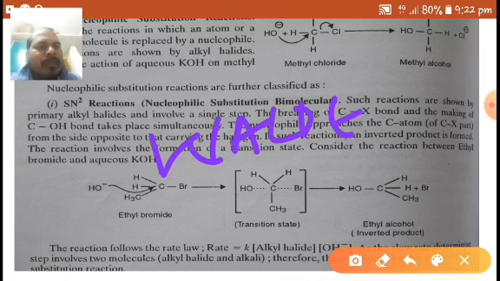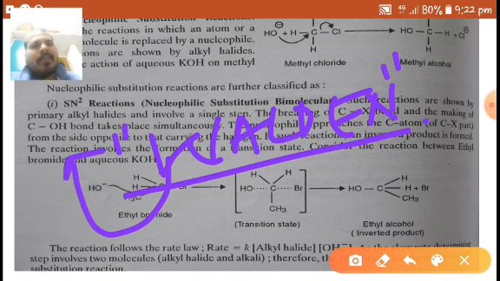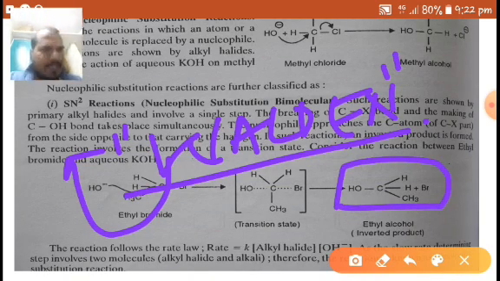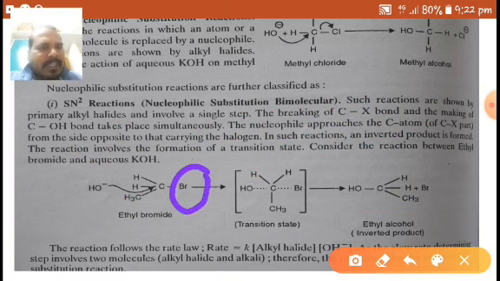It is for stereochemical reactions only, actually. For asymmetric or chiral carbons, the Walden inversion product is formed. It is a very important phenomenon for SN2 reactions. So the inverted product is called the Walden product, Walden inversion. Here inversion has taken place. Bromine is on this side and OH minus is on this side. That's why it is called inversion.